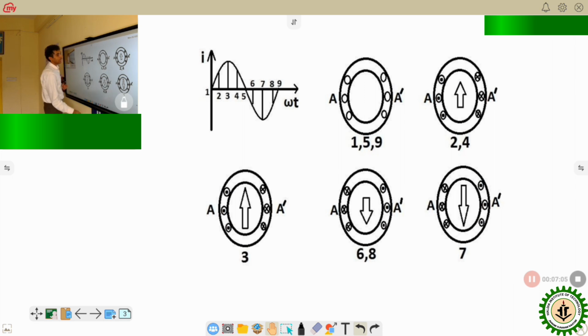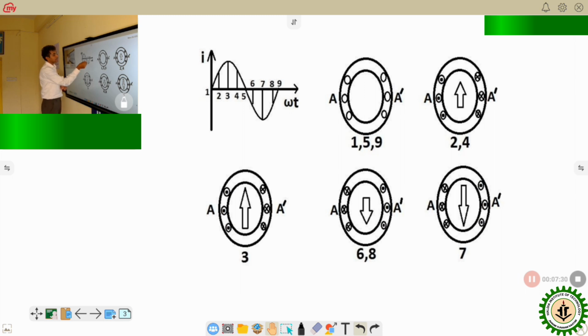One thing to notice here is that the direction of current is the same and the magnitude of the magnetic field will be reduced as compared to instant 3. Now let us come to instant 5. Current is 0. So if the current is 0, again this condition, no current, that means no magnetic field.